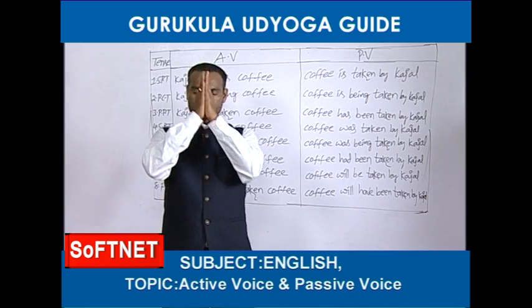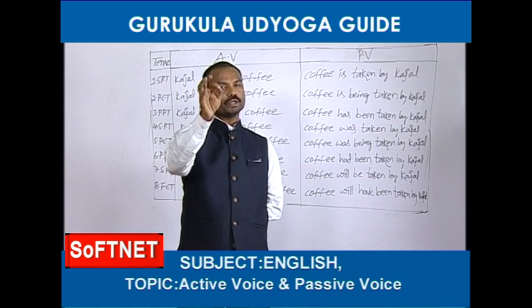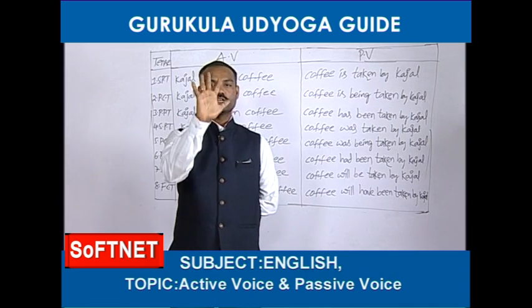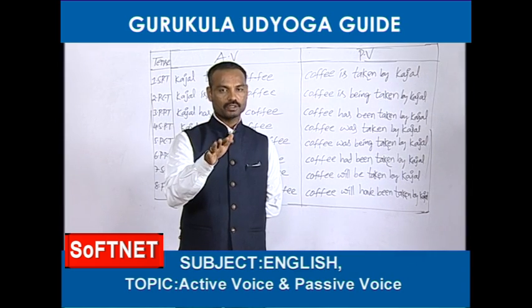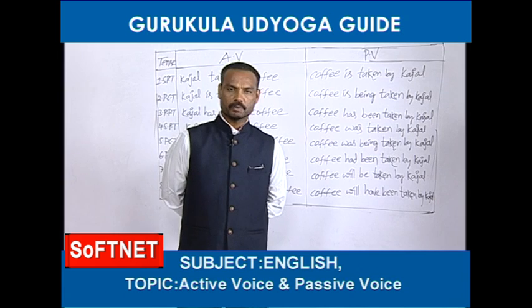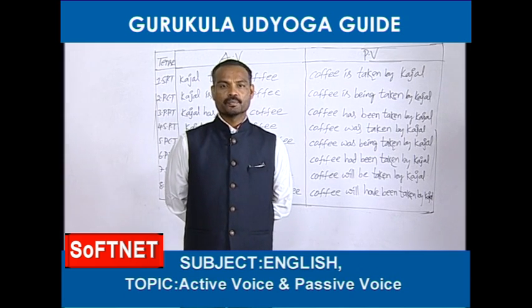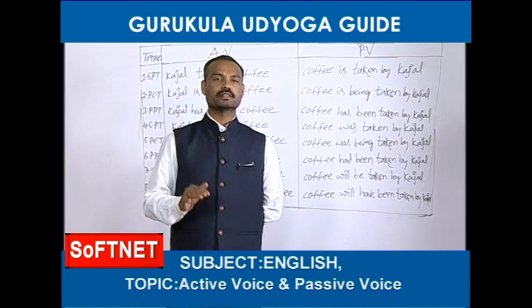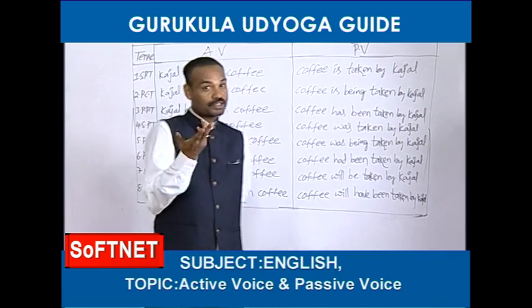Friends, whatever the tense it is, same formula only should be applied. I have told you a beautiful technique: to change an active voice into passive voice, 5 items are required. Number 1 is object, next helping verb is called be form here. The third point is main verb, next one preposition, that is by. In most of the situations we should use by. The last one is subject. Same formula for all the tenses, for 8 tenses, same technique you can easily apply, dear friends. What's there? It's very easy.